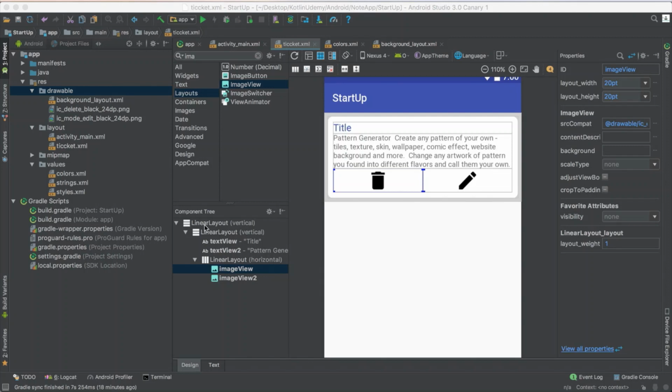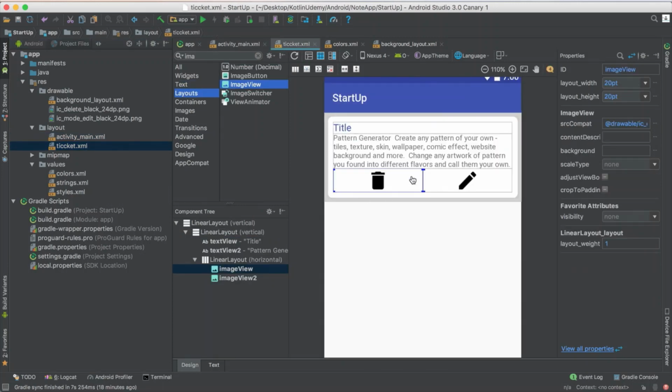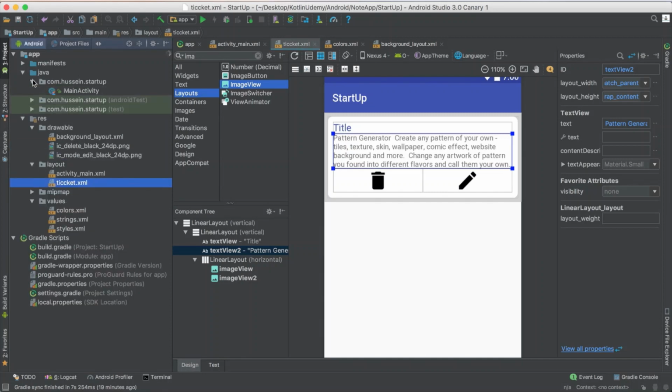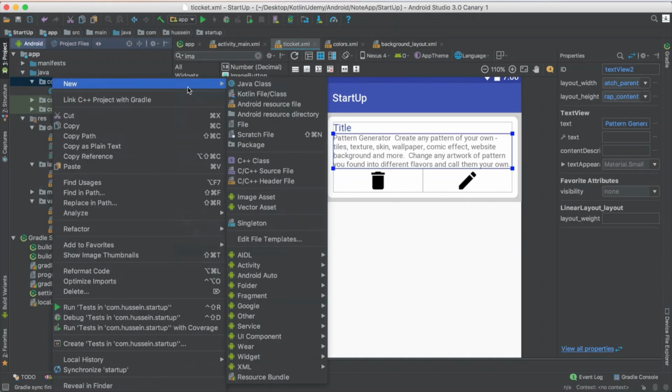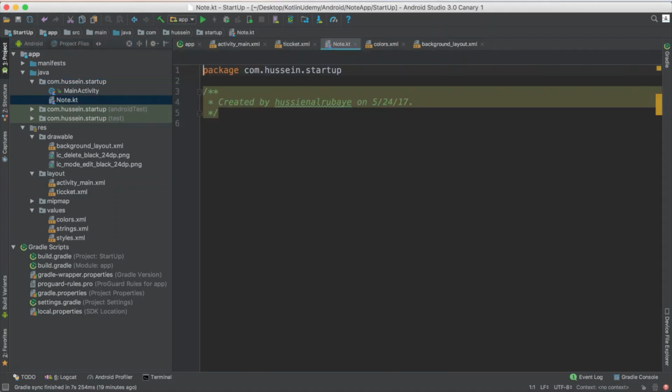Hey again, in the previous video we did the design for our layout and we added a list view, and we designed also the ticket. We designed it in this way, which has a title and description. Now what I want to do in this video, I just want to fill it with dummy data that doesn't make any sense. So to get started, let me just go here and create a new class. This class I suppose will hold the information about notes. So I say notes, okay? I give it the name Node. So here, what do you think of as a node, as an object?